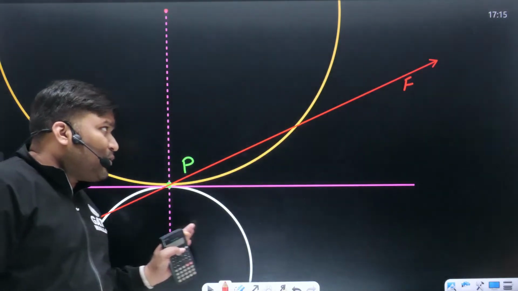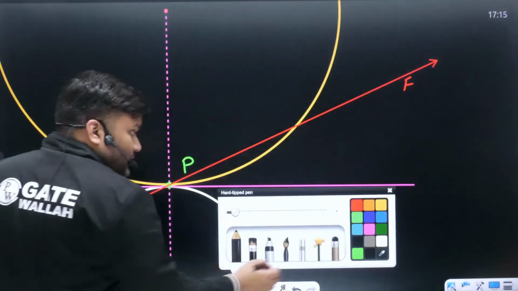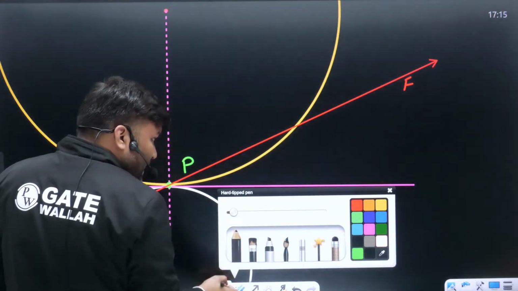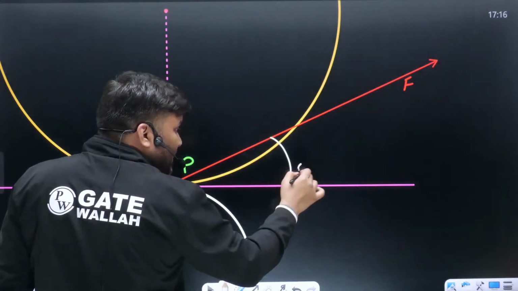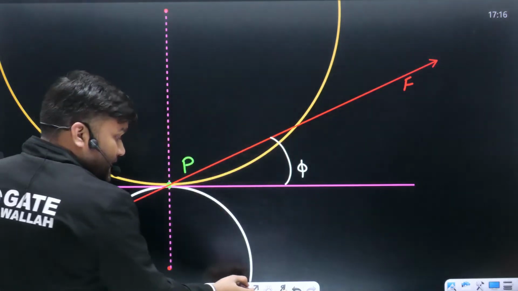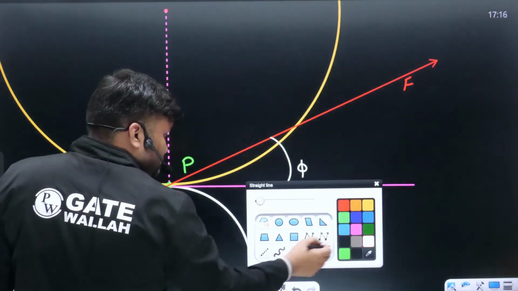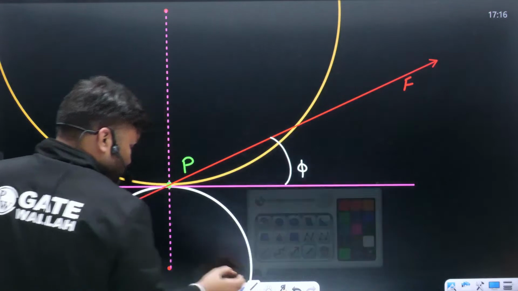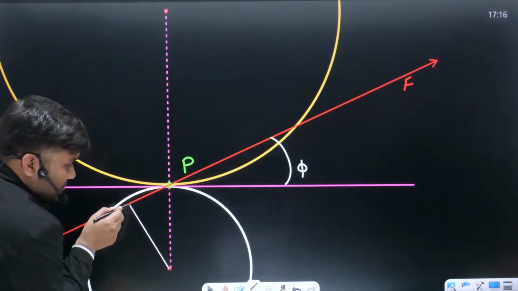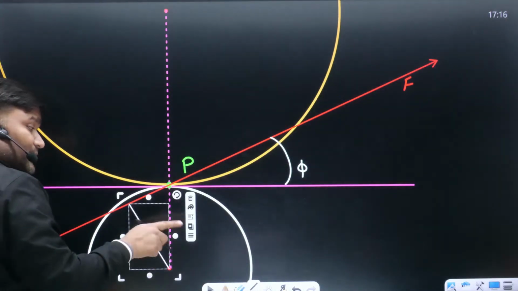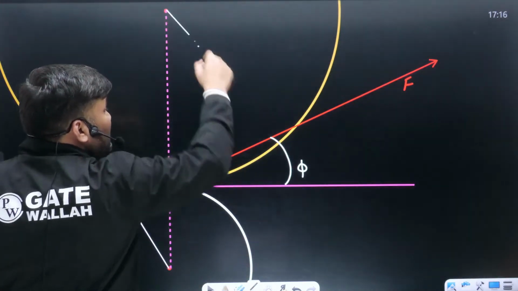Pinion is going to apply force in this direction. यही तो होता है एंगल फाई. This angle is going to be your angle phi, pressure angle बेटा. अच्छा, draw a perpendicular. This is the radius of base circle of pinion. Draw a perpendicular here.